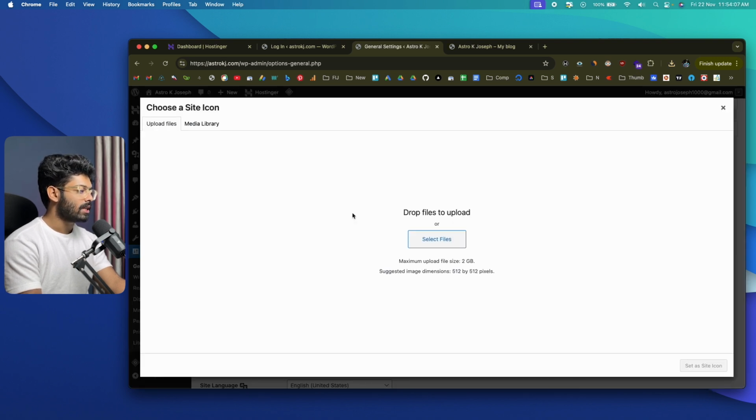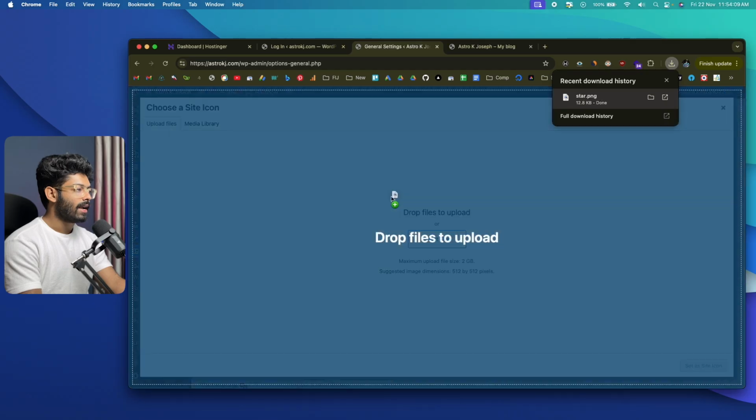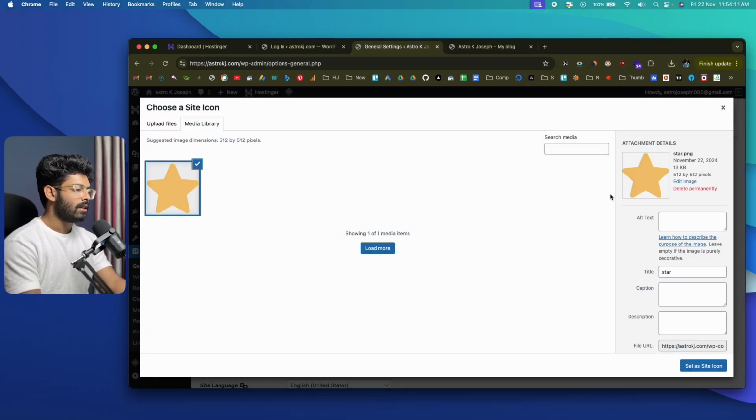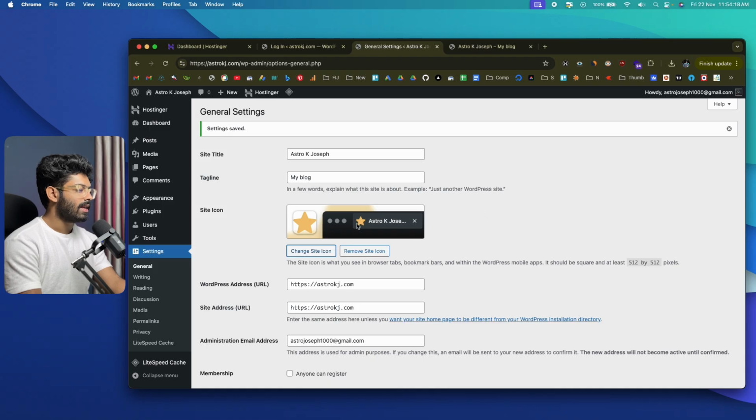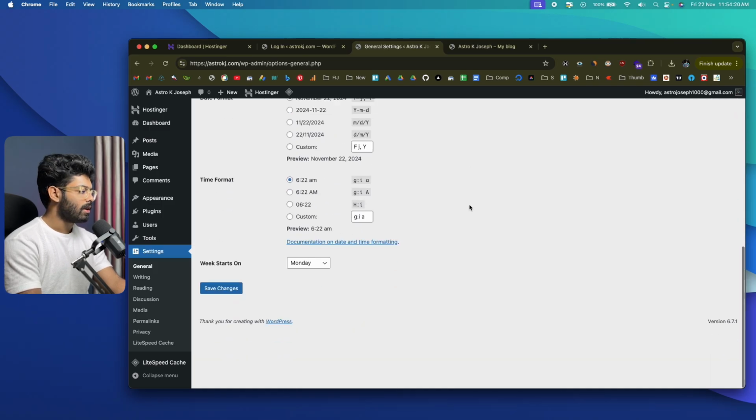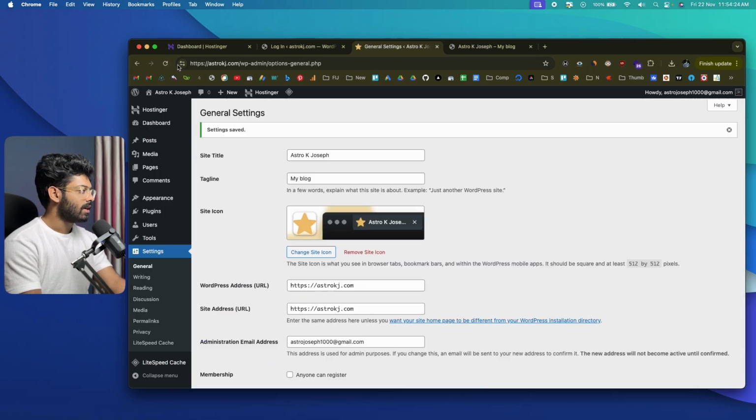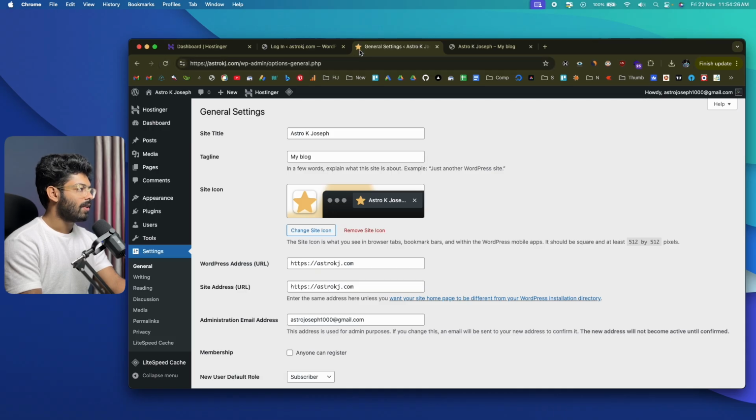So click on this choose a site icon option, and you can drag and drop, let's say, whatever logo that you designed. For example, let me put the star icon and click on set as site icon. And this is how things will appear. Okay. Now, if I go ahead and save changes and refresh, you can see our site icon has changed to the star. Similarly, you can also go ahead and design a logo and upload it as site icon, and it will be shown in here.